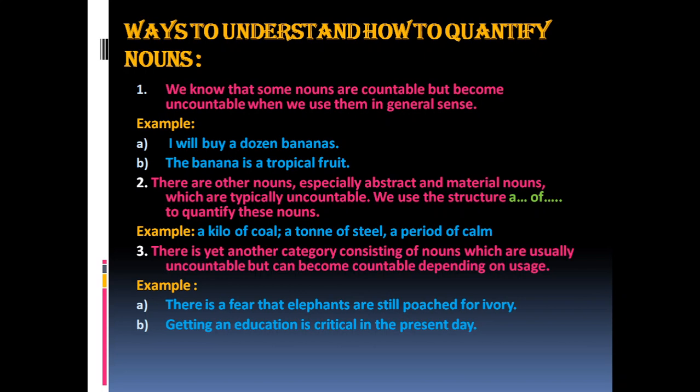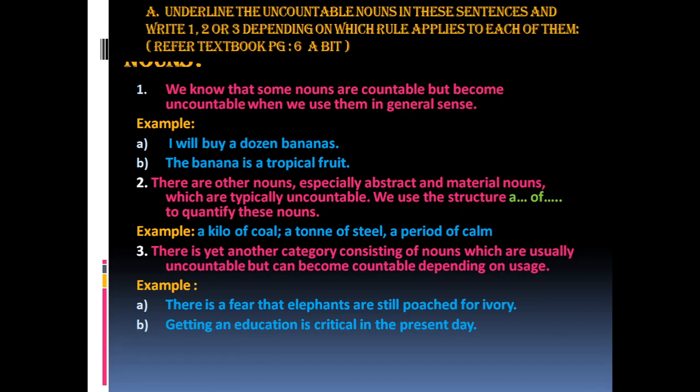Rule 3. There is yet another category consisting of nouns which are usually uncountable but can become countable depending on usage. As we have learned in rule 1, some nouns we can change from countable to uncountable. In rule 3, we can change the nouns from uncountable to countable depending on their usage. Example, there is a fear that elephants are still poached for ivory. Getting an education is critical in the present day. So these are the 3 rules.